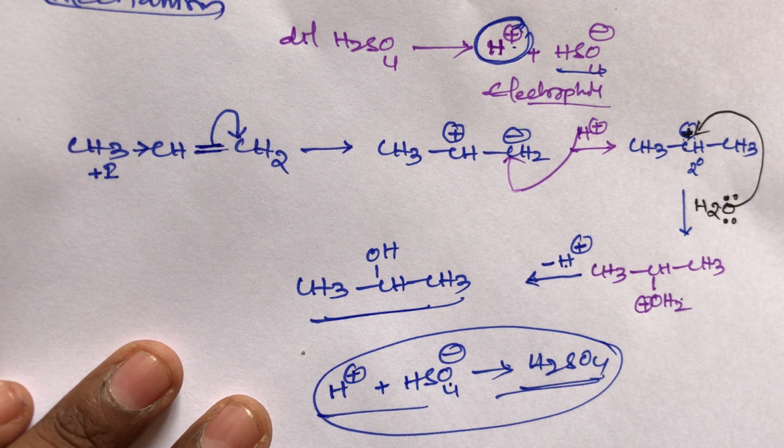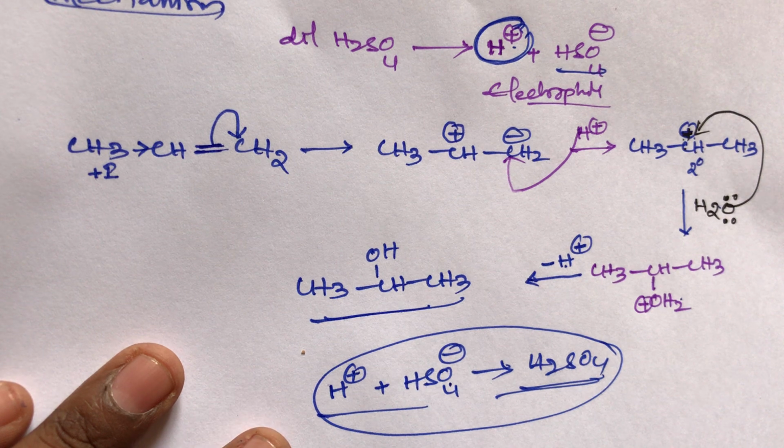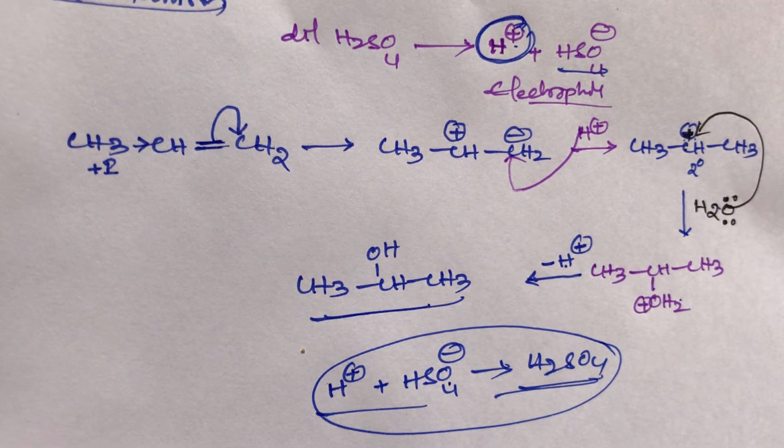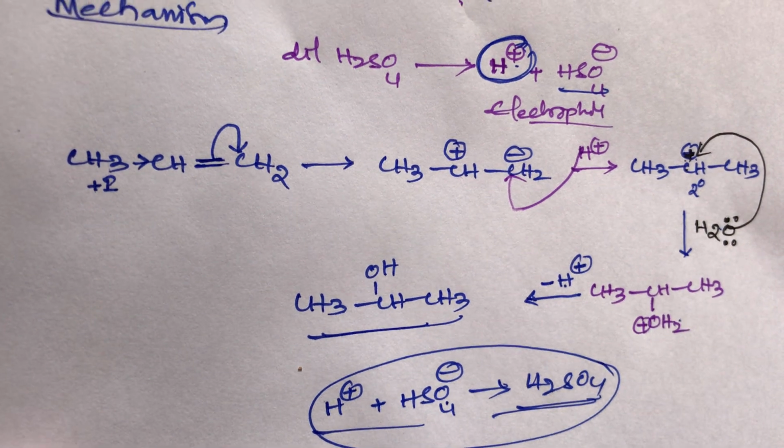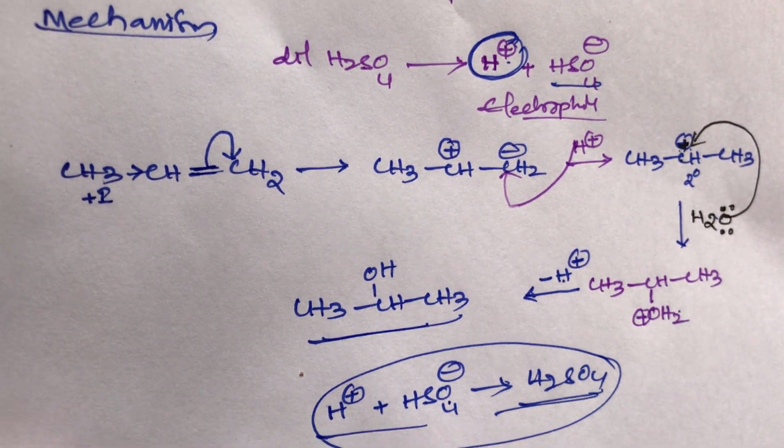So this hydration of alkenes is called acid catalyzed hydration of alkenes. Why? Because in this reaction, H plus acts as a catalyst. So that's why it is called acid catalyzed hydration of alkene. This is very important, student. So this is the simple trick, student.